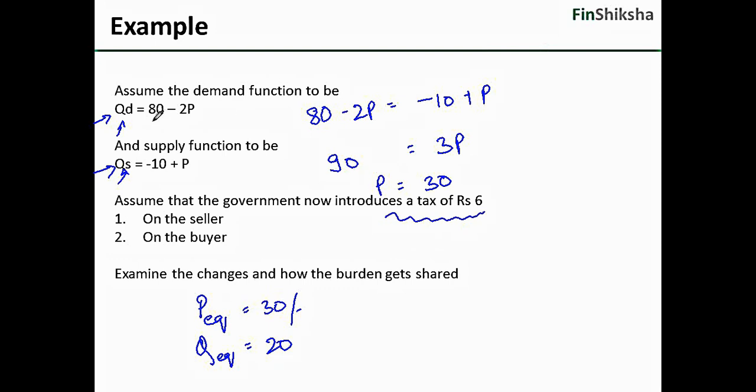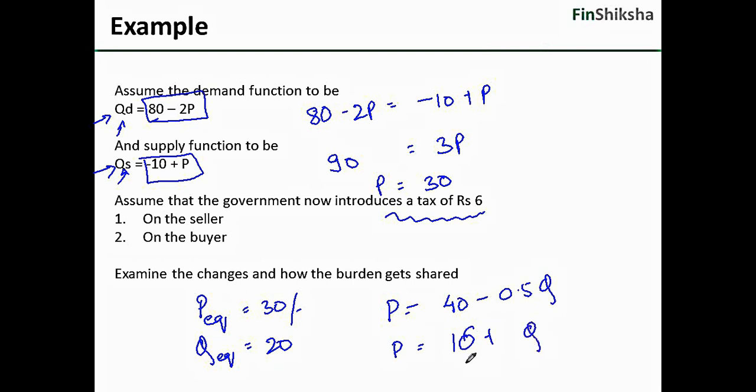Also note that 80 minus 2p and minus 10 plus p can be reversed. So I can get two functions such as price is equal to 40 minus 0.5q, and in the second case price is equal to 10 plus q. Correct? Now assume that the government introduces a tax of rupees 6 on the seller.